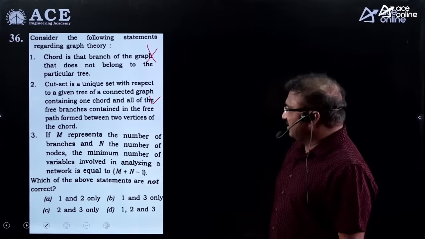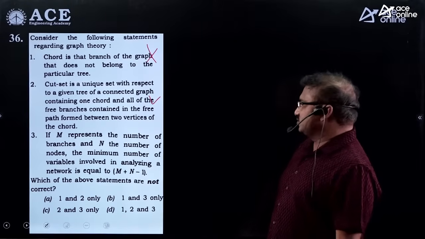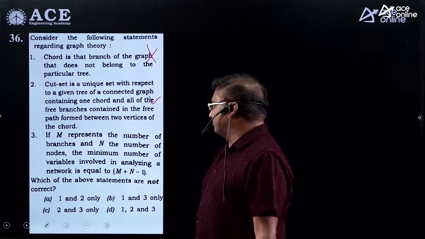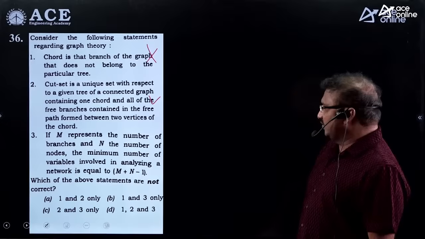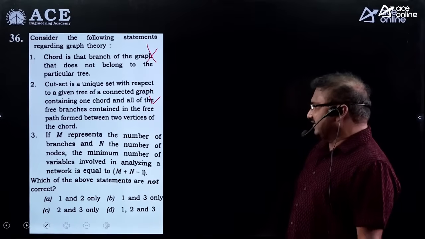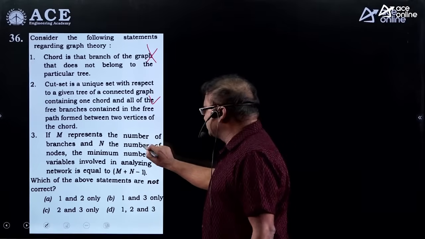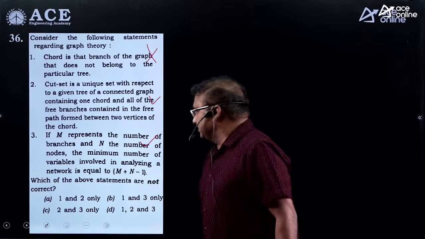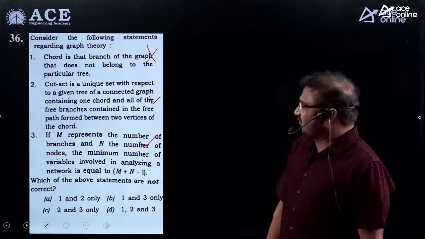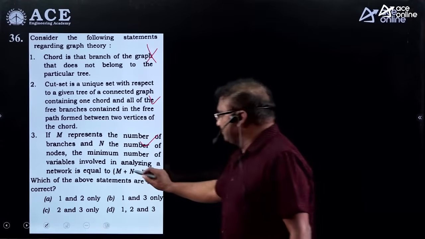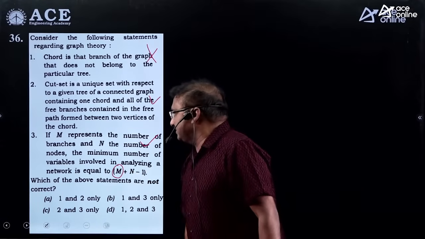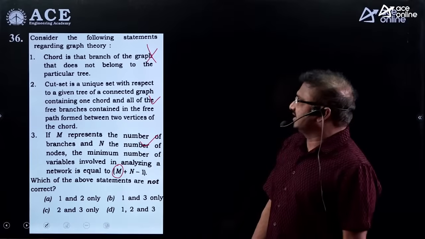Third one: if m represents the number of branches and n the number of nodes, the minimum number of variables involved in analyzing a network equals the number of links. According to the links formula, L is equal to b plus n minus 1, where b is the number of branches, which is m as given. That's why this statement is also correct.